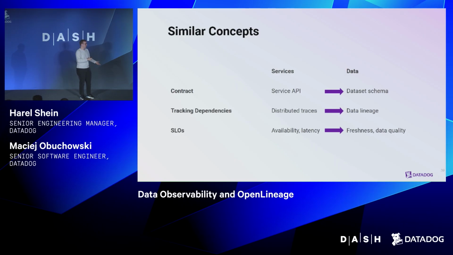So why would you use one or the other? I think you don't have to choose. They complement each other. If you use OpenTelemetry to ensure the health and performance of your systems and OpenLineage to track the lineage metadata, you might be able to achieve end-to-end visibility into your data ecosystem. And now I'll get back to Harel, who will tell you how we use OpenLineage at Datadog.